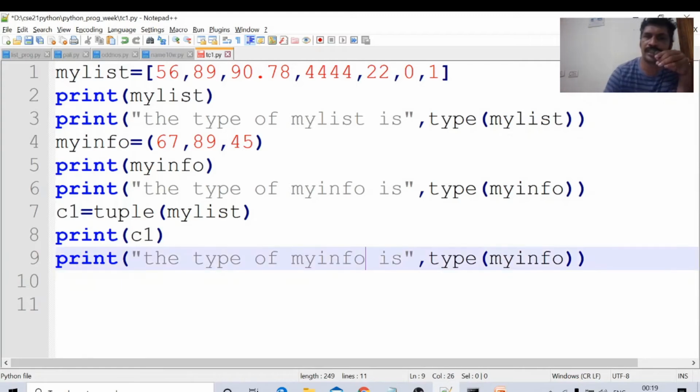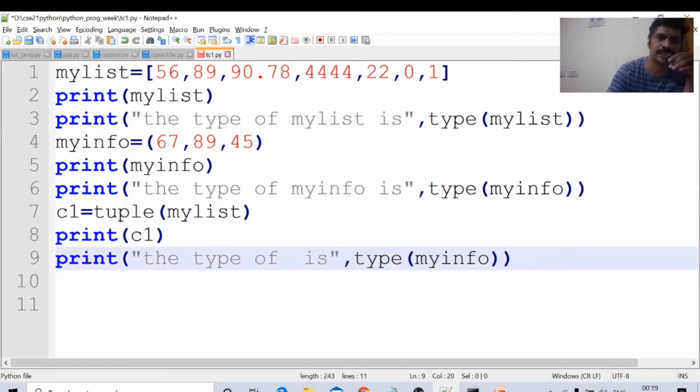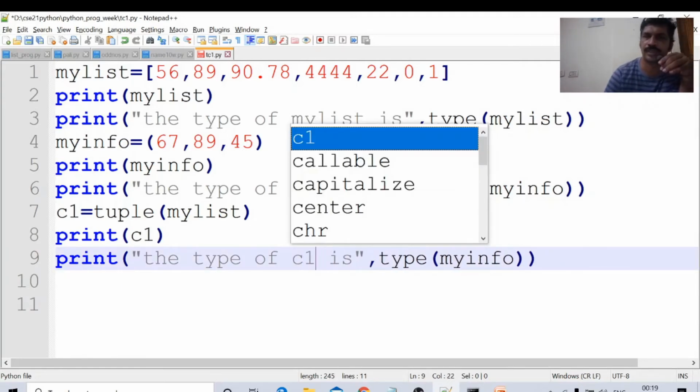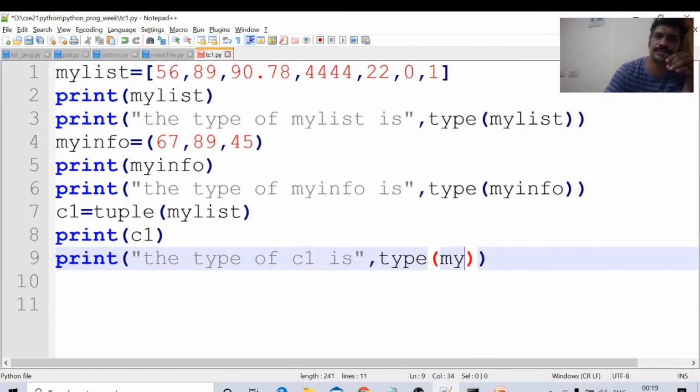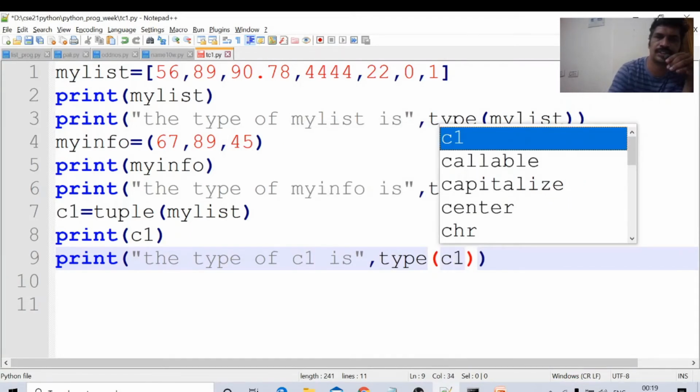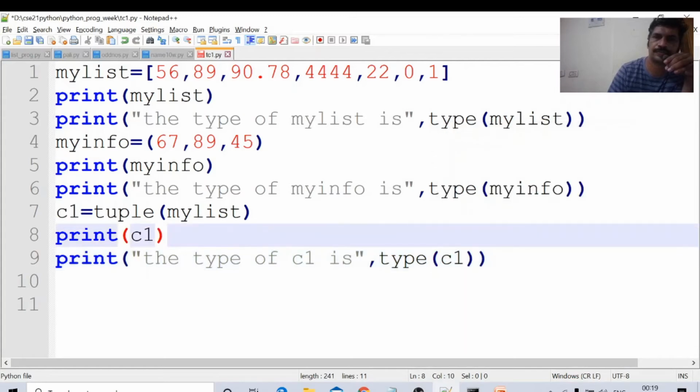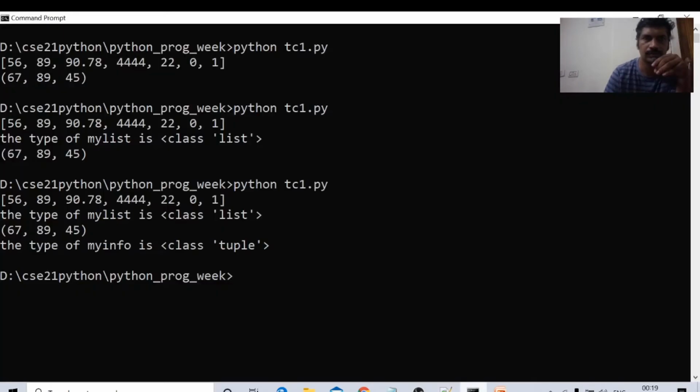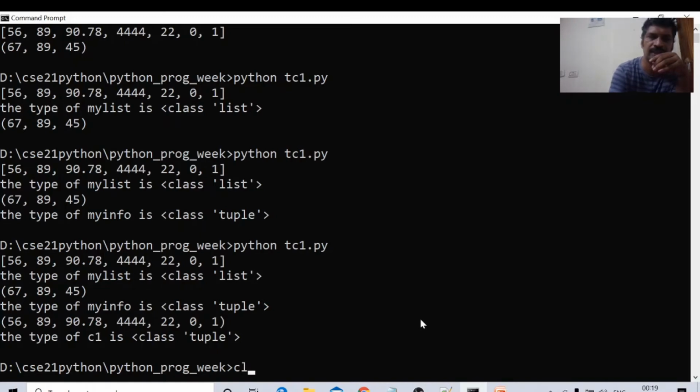The type of C1, once again I am checking. What is the type of C1? The type of C1. Control S. Python tc1.py. Once again I am clearing the screen.